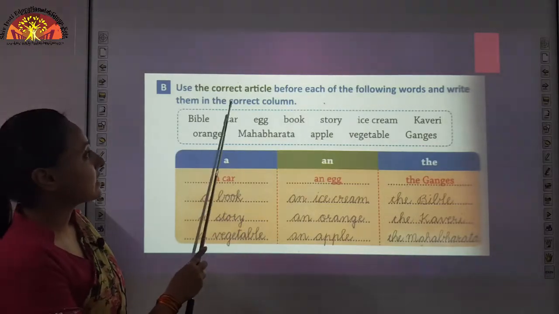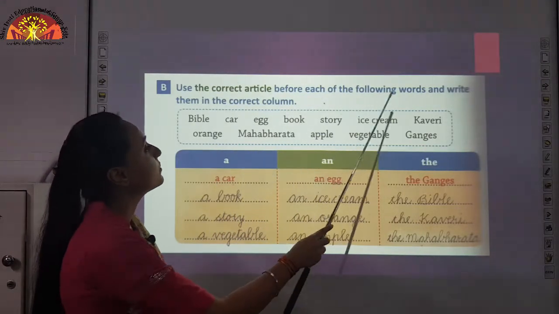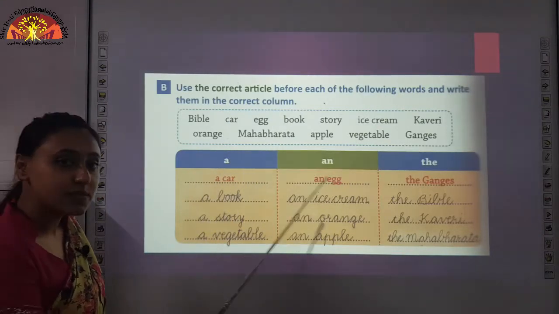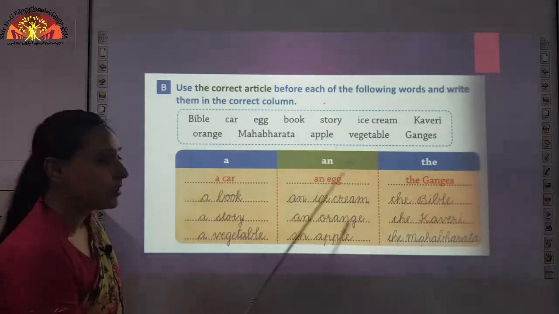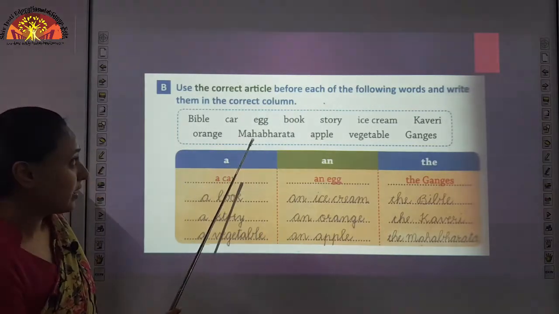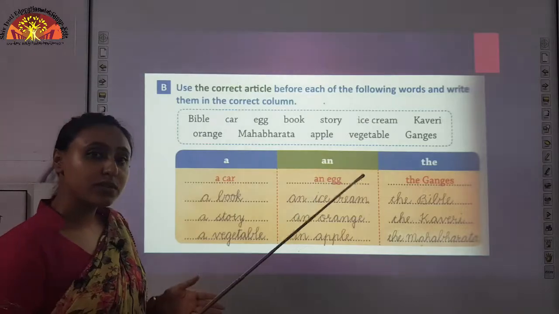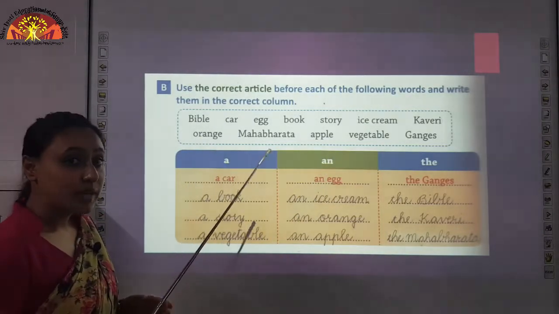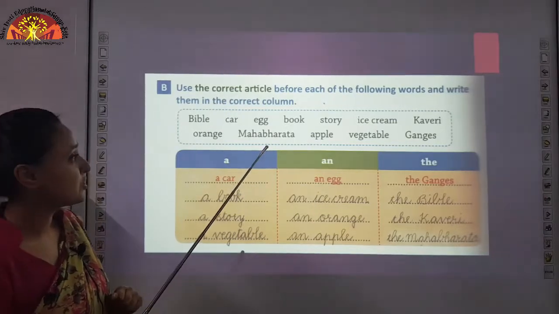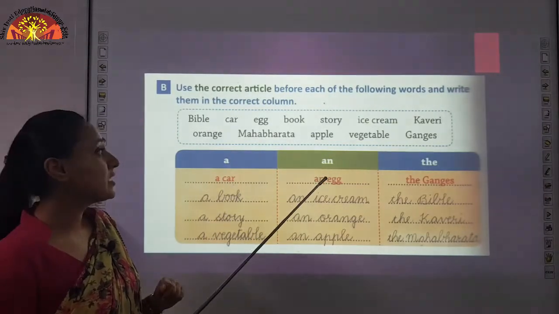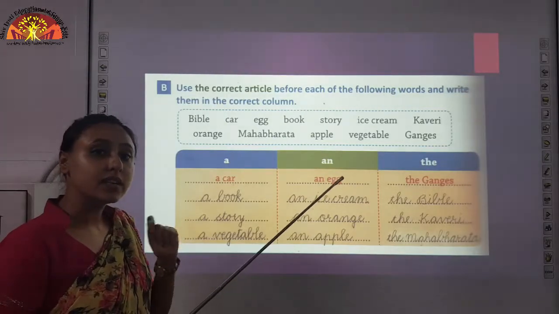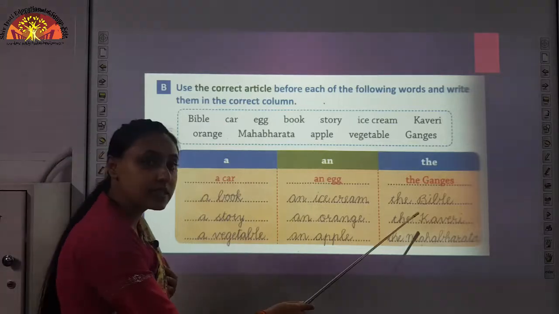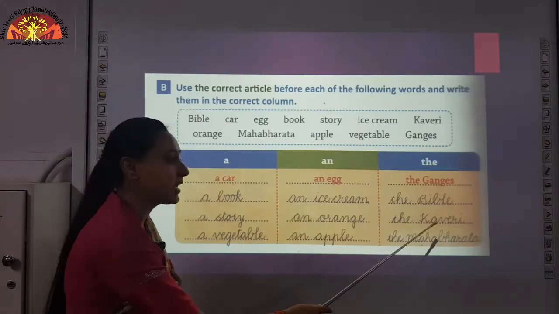Question B, use the correct article before each of the following words and write them in the correct column. So, children, here three columns are given: a, an and the, and the words are given. What you have to do is choose the word and put it in the correct box. Let us see Bible. Bible is a holy book of Christians. So, what we have learned is that we use the article the before a holy book. So, we put Bible in the box the, so it will become the Bible.